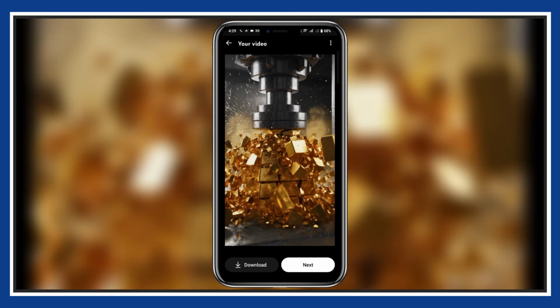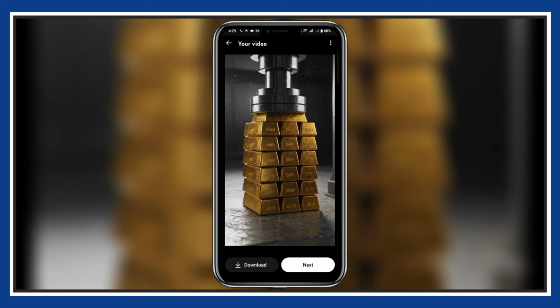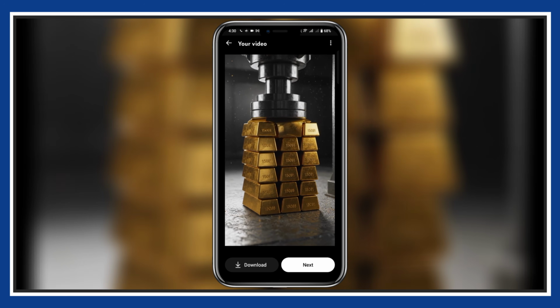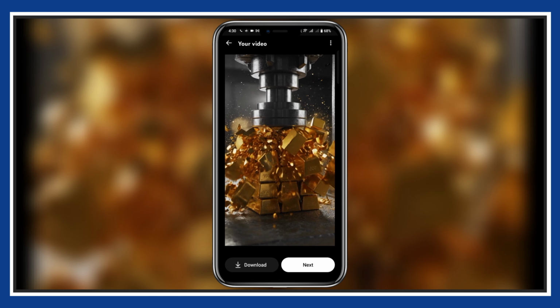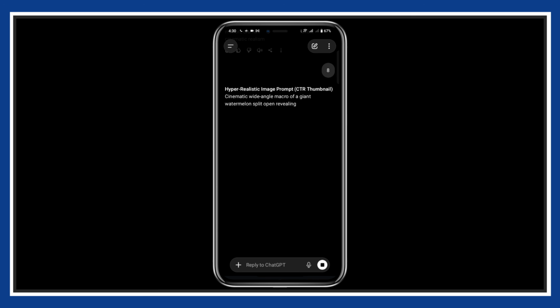Slow motion, realistic physics, perfect lighting. It literally looks real. Pick the best version, download it, and just like that, you've created your first hydraulic press video. But here's the thing, one clip is not enough. If you want views, you need volume. So go back to ChatGPT, pick another number, let's say number 8.